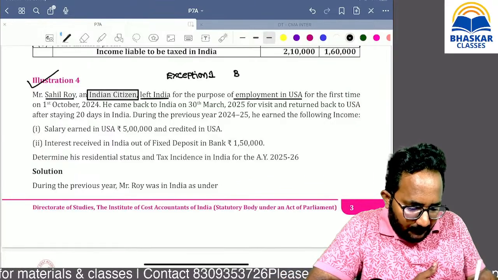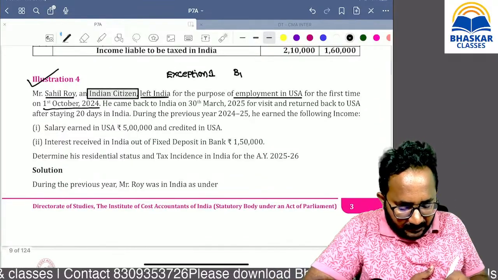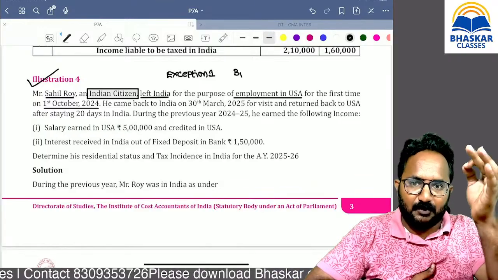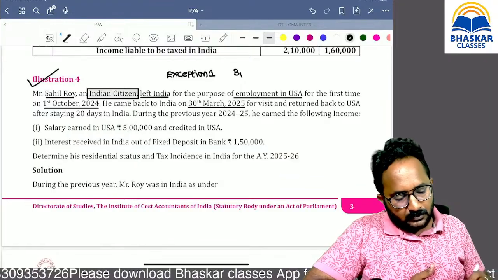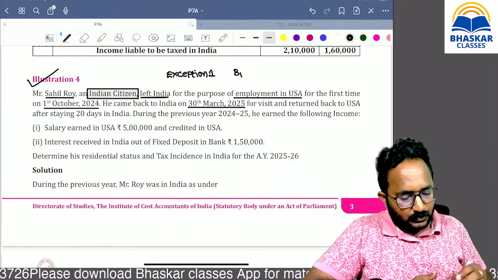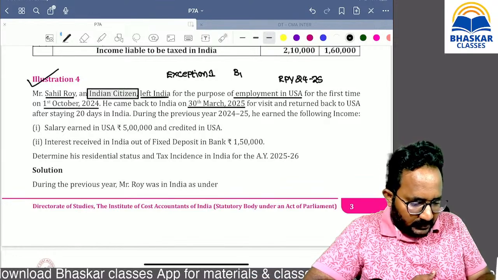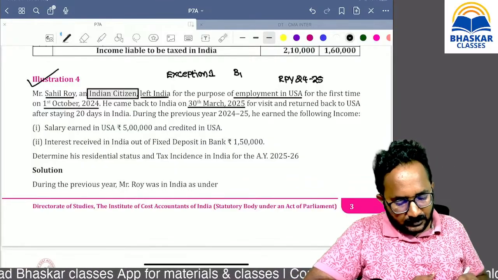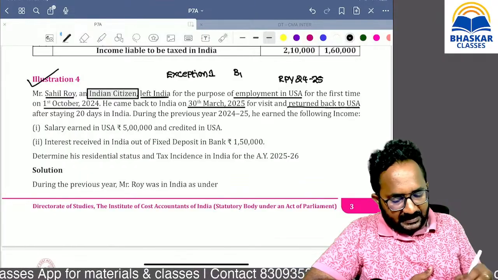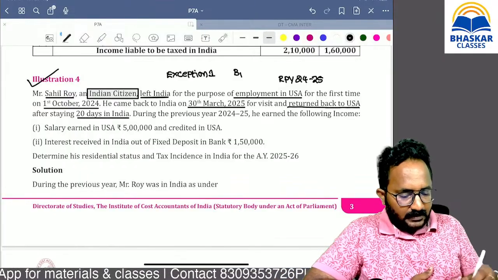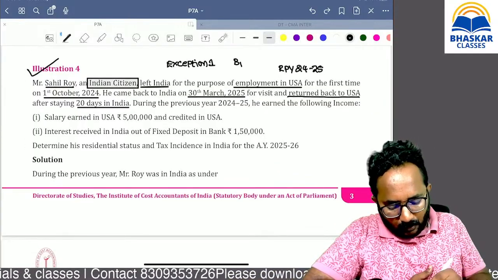What is that exception 1? Apply only B1. First time, during the relevant previous year, he left India for the purpose of employment outside India. He came back to India on what date? 30th March. During the relevant previous year, he goes outside India and comes back to India also. Next, he returned back to USA after staying 20 days in India. So then please calculate residential status. After that it is related to section 5, scope of total income.